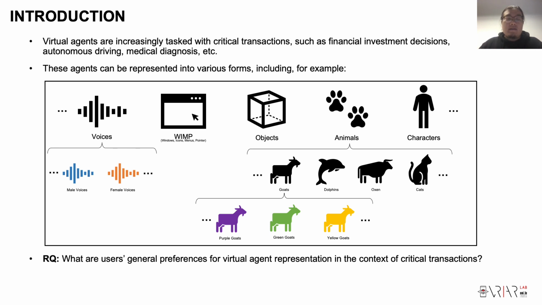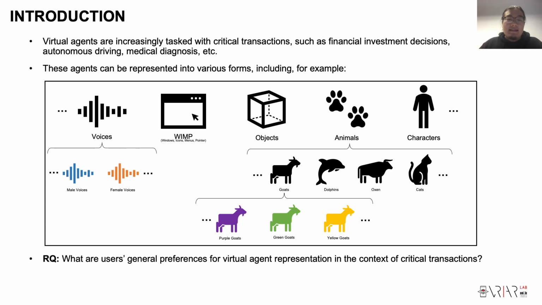Virtual agents can also be represented as an object, such as the Microsoft Clippy. They can also be represented as animals or even virtual humans. And of course, there are many other options other than the 5 examples that I listed here.